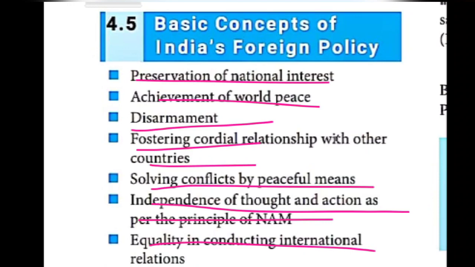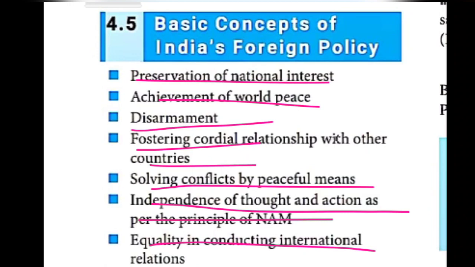Then anti-colonialism. India was against colonialism. Colonialism, what is that? Already I told, I think. Acquiring and maintaining colonies for exploitation, that is colonialism. Then anti-imperialism. Imperialism, what is the meaning? The aggressive behavior of one country over another country is called imperialism. And India was against imperialism.